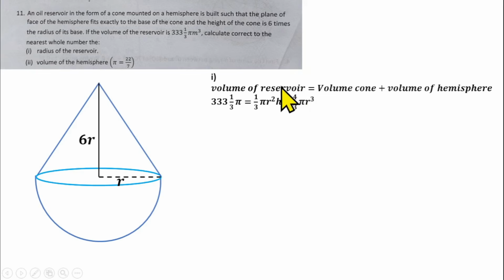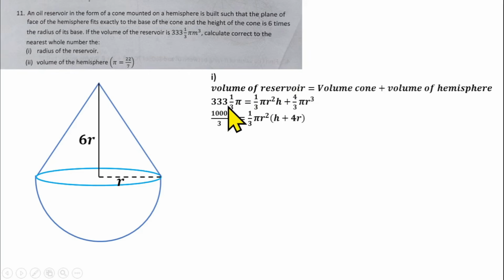This 4/3 is the volume of a sphere itself, a full sphere. So please correct that by your own hand so that all will be good. I'm going to continue with the way I've done it here, so that we don't have time to change, but correct it by your own hand. So from here, I can do that.